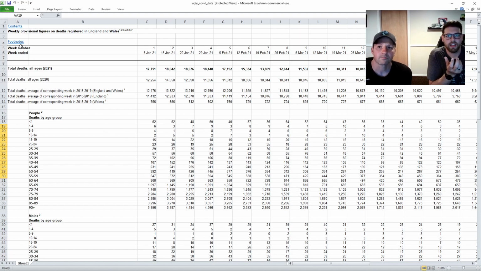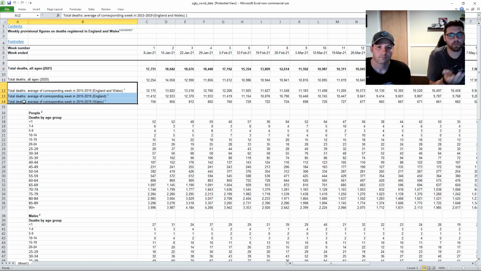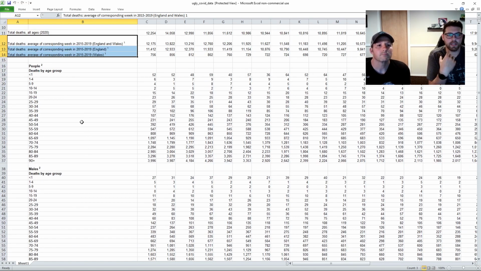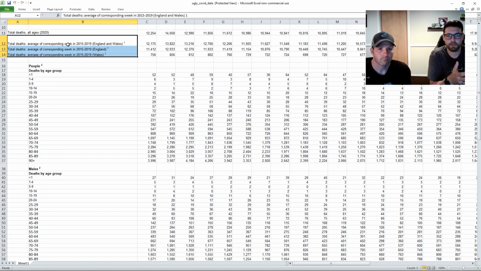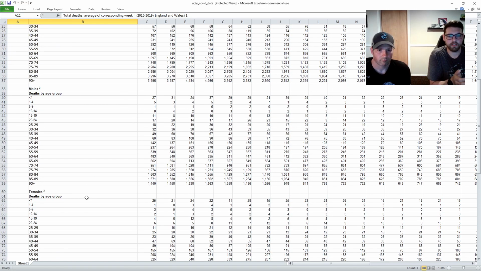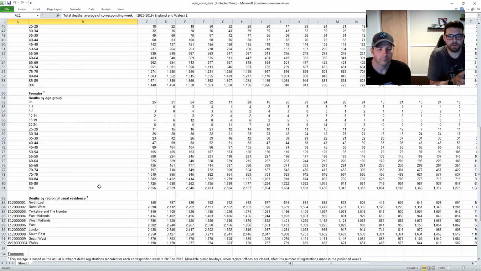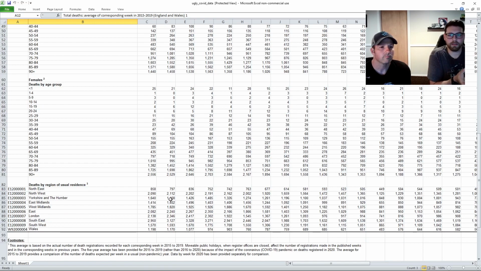This is looking at COVID deaths, where they've got the week number and the date that the week ended. They've got this year's numbers, last year's numbers, and then some historical numbers as well, 2015 to 2019, and then some really dense tables of information for deaths by age group for people in general, and then males and females broken down. And so this is visually very appealing.